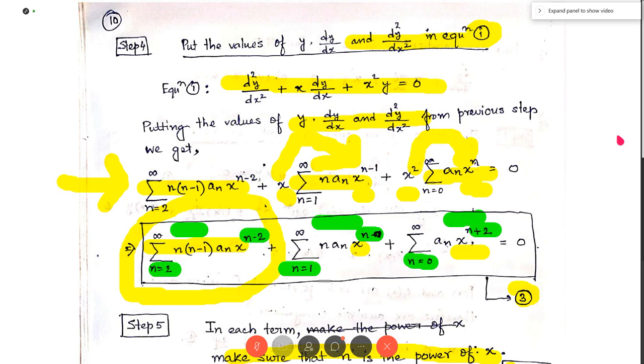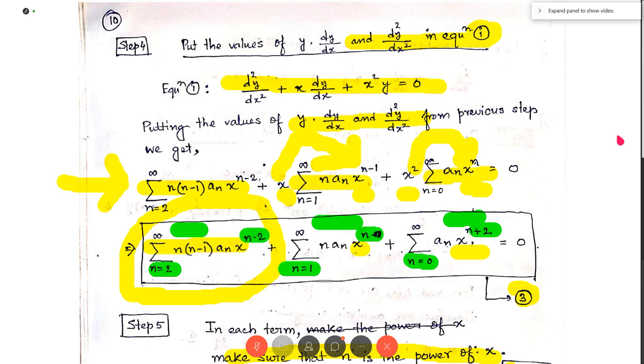See the lower limit of the summation here. Summation n plus 2 equal to 2. So this plus 2 in the left hand side and the 2 in the right hand side cancel out. So n runs from 0 to infinity. N plus 2 remains unchanged.